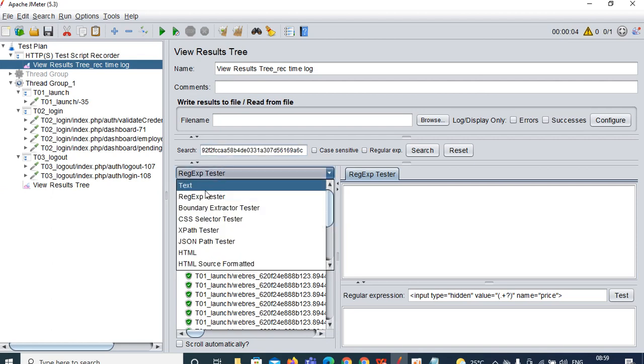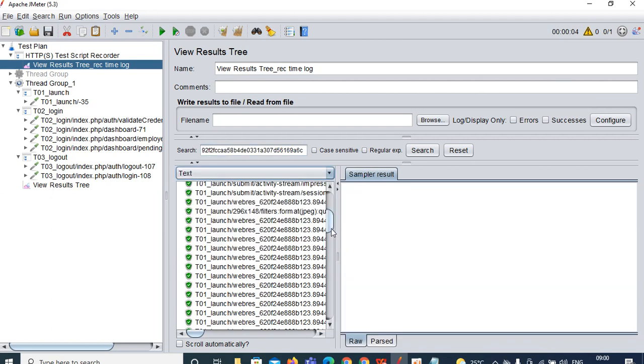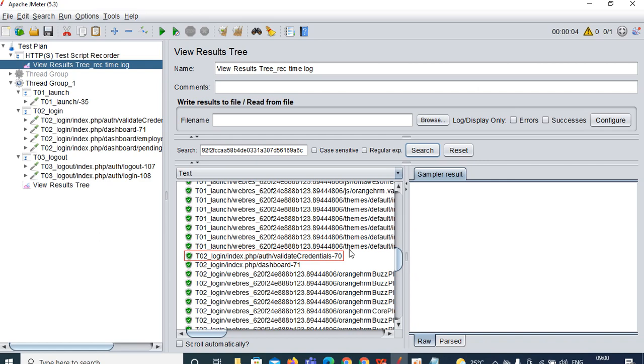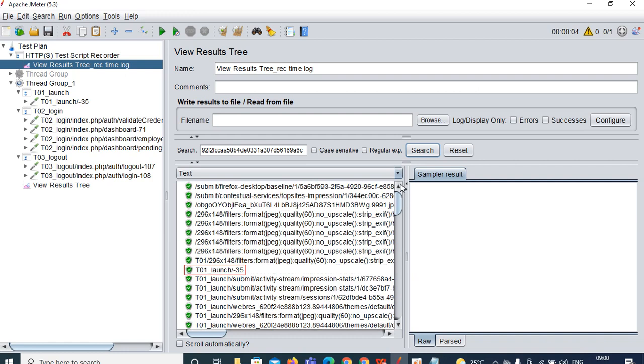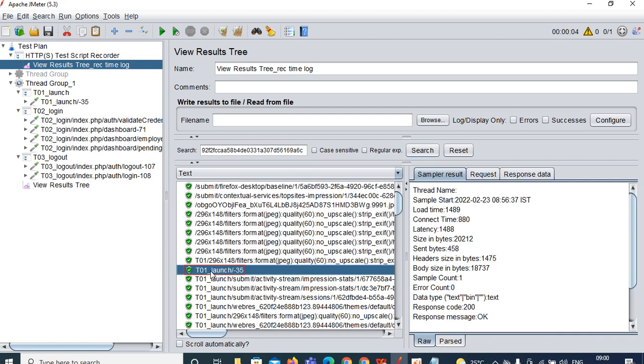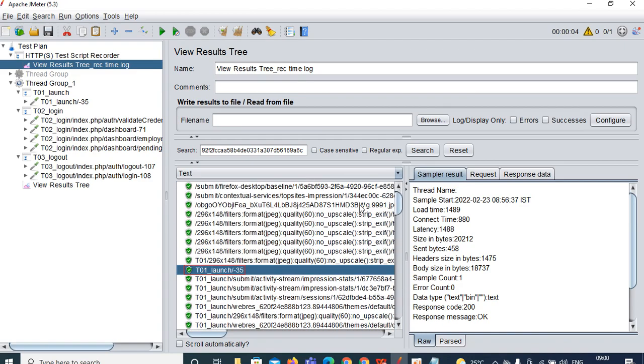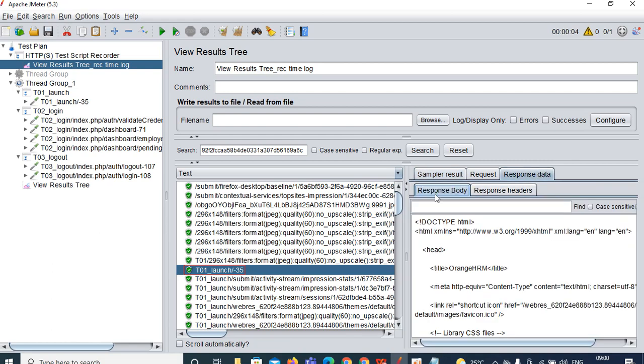But go with next. Just click on the search. So you can see here that it is highlighted. Where it is generating, request number 40, I think no. Here you can see the first box where it is highlighted. We should look at the first highlighted box, not the upcoming boxes. Here you can see launch number 15. Go to the response data, go to the response body.